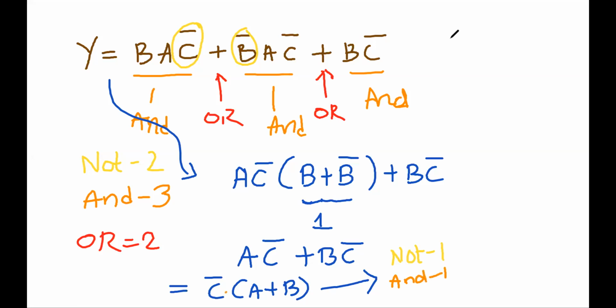With 3 gates, the same result is coming. Here we have taken 3, 5, 7 gates. So this Boolean algebra helps us to reduce the expressions.